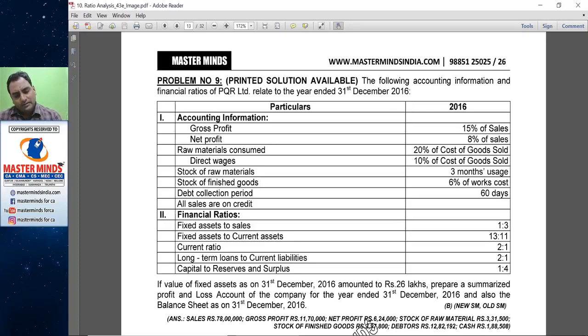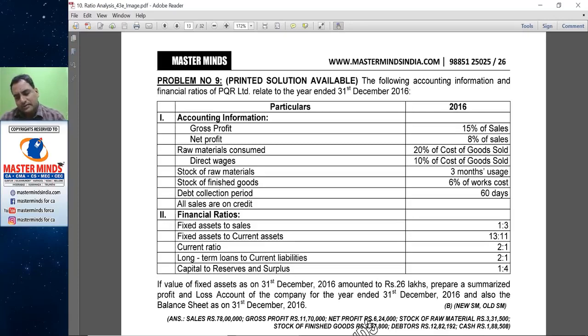Direct wages 10% of COGS. Stock of raw material 3 months usage. Stock of finished goods 6% of works cost. Debt collection period 60 days. All sales are on credit basis.